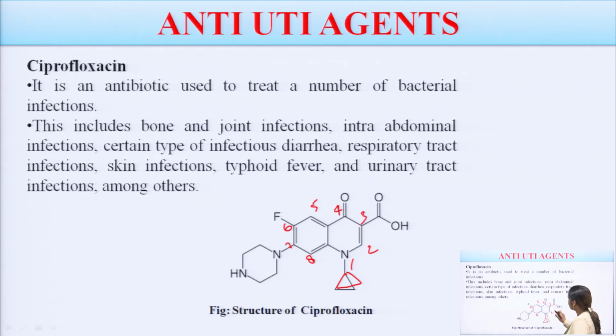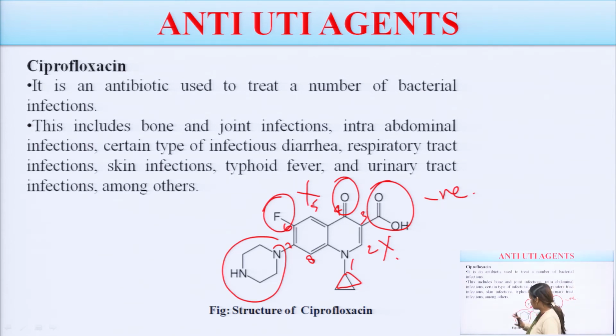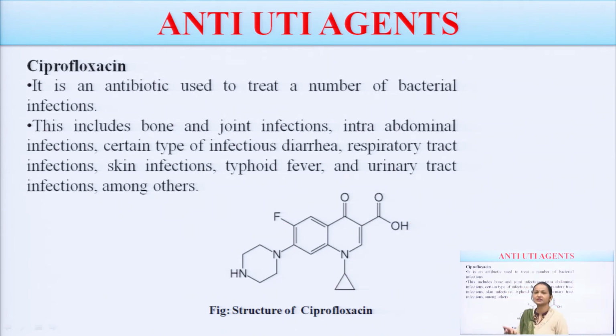Second position is left unsubstituted, third is COOH group, fourth is C double bond O, fifth is unsubstituted, sixth is F and seventh is this. What is the meaning of F here? It is active against gram negative bacteria also. And I am not discussing in detail the SAR study of all, because we have already seen the general structure activity relationship of all the fluoroquinolones.